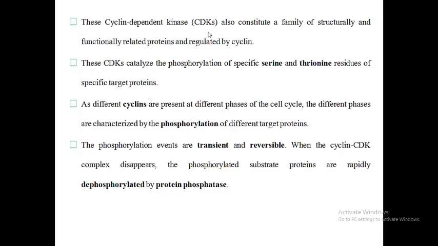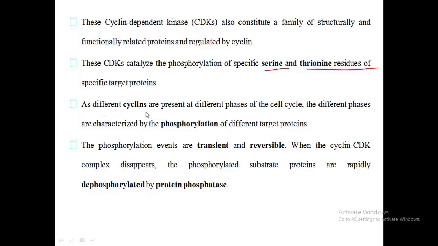Cyclin-dependent kinases also constitute a family of structurally and functionally related proteins that are regulated by cyclin. They catalyze the phosphorylation of specific serine and threonine residues of specific target proteins.